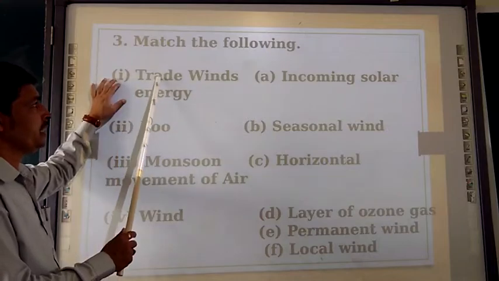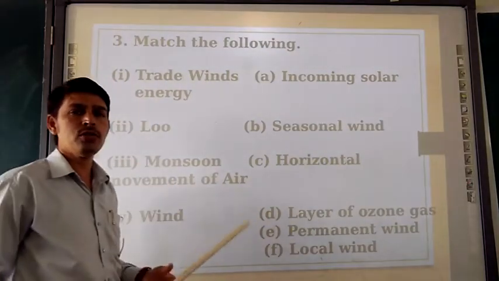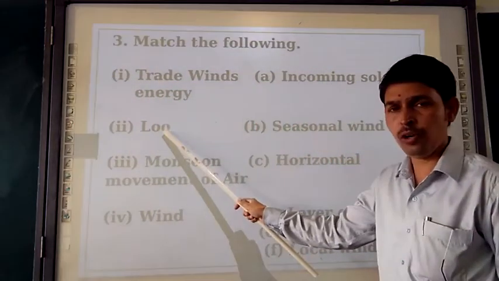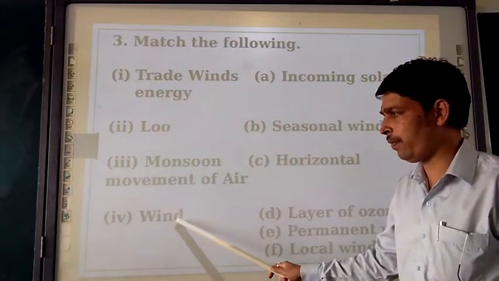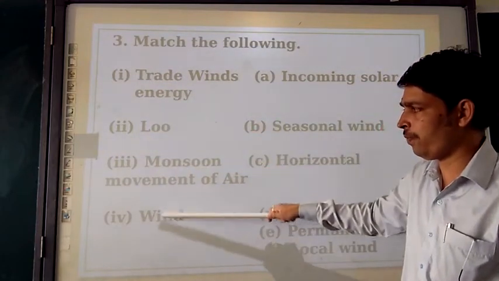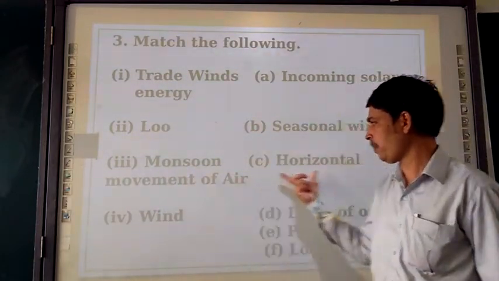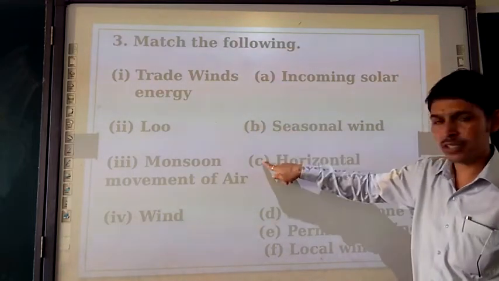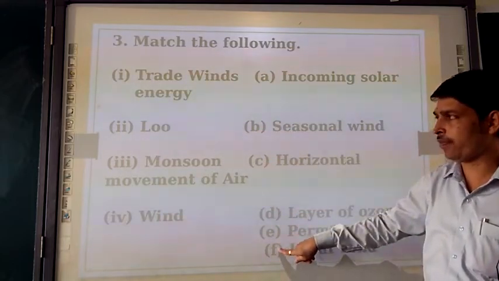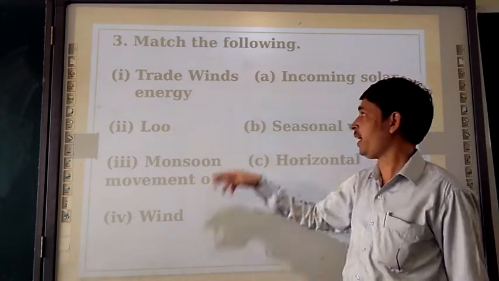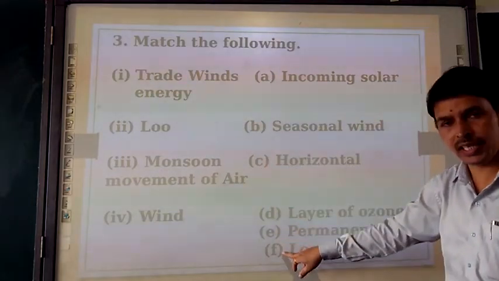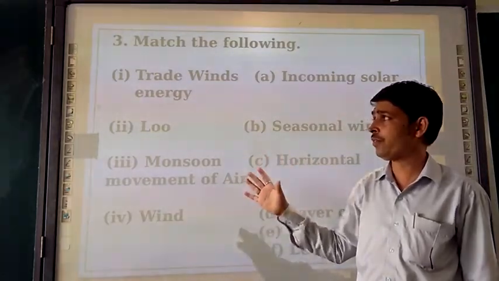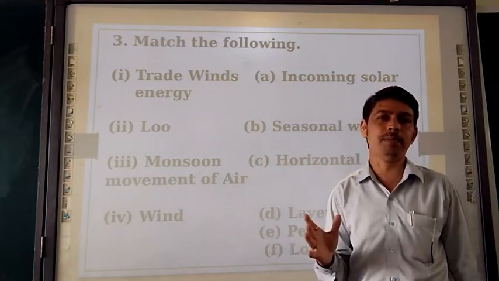So first A, trade winds. I am reading for you, so it's going to be clear to you. First trade wind, low, monsoon and wind. We are having 1, 2, 3, 4. This movement of air is a part of this horizontal. Okay? And here A, B, C, D, E, F. Options are here 4. And answer 1, 2, 3, 4, 5, 6. Out of the 6, 2 you should not take. So after that you should first clear the concept.